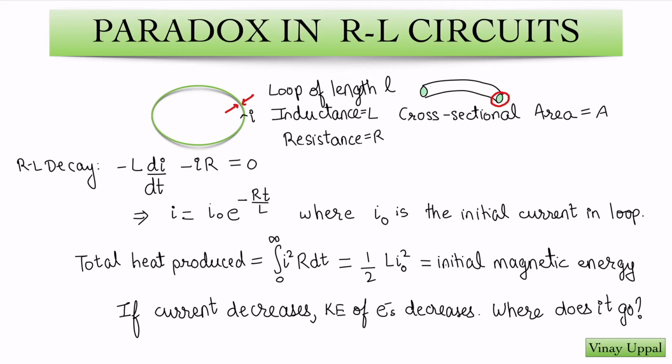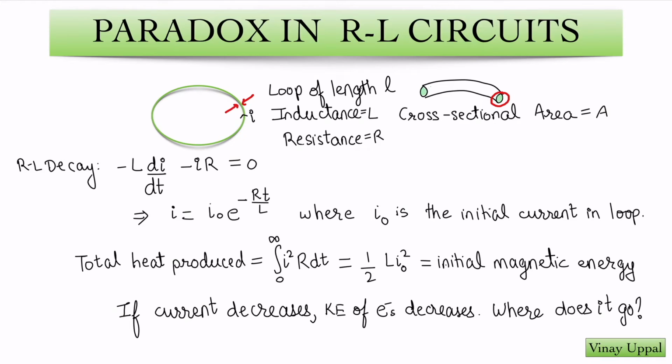Initially there is only magnetic energy in the inductor, and eventually after a long time current becomes 0. So the magnetic energy has disappeared, but since energy has to be conserved, it has gotten converted to heat because of the resistance.